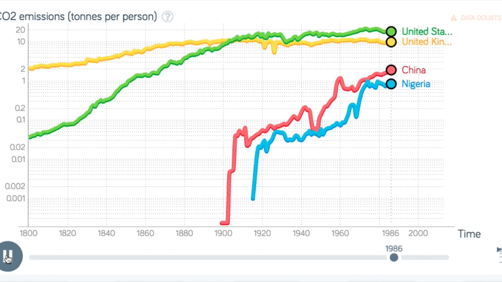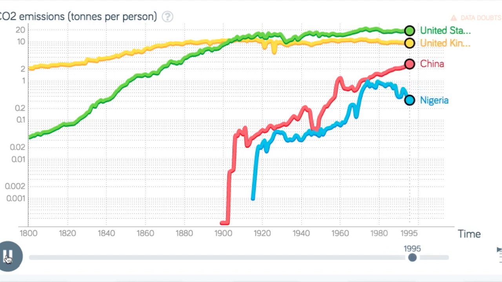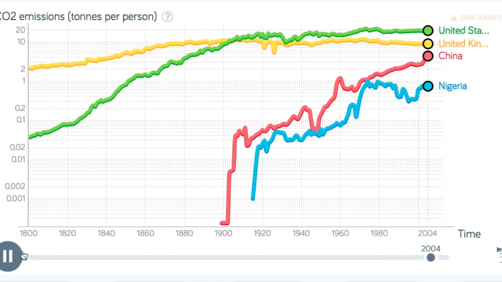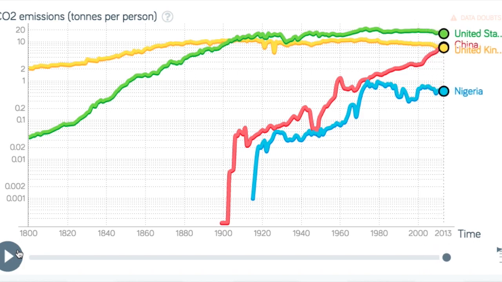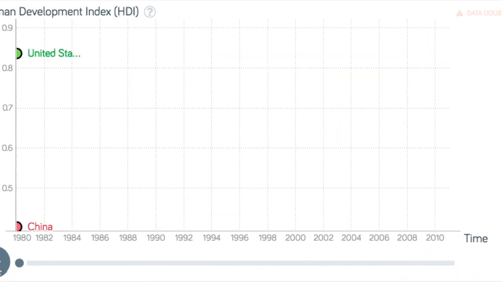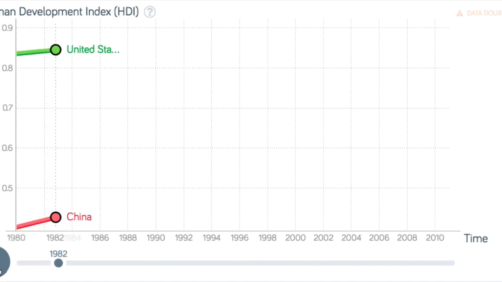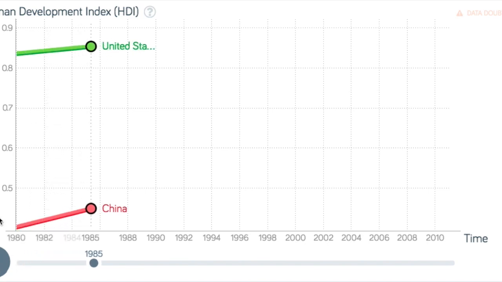We then compared the CO2 emissions in metric tons per person to the Human Development Index, a number between 0 and 1 that rates a person's life in a given country based upon health, educational level, and living standard. We found that as CO2 emissions per person falls, the Human Development Index also falls.